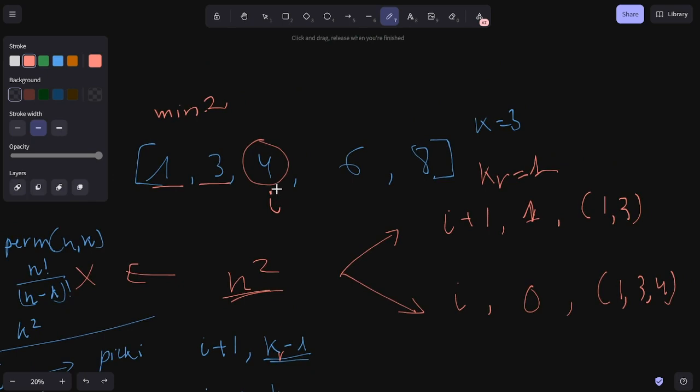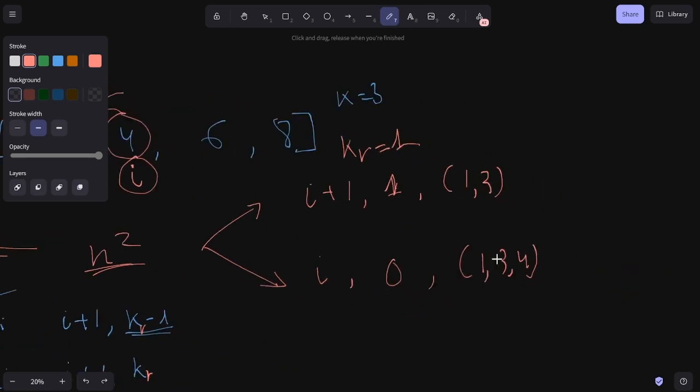And to do that, we have to compare I with every single number in the past, right? Every single number that has been picked. You can see here that right now the min is 3, but 4 minus 3 is 1, which is smaller than 2. So if you go in here, you want to put your current minimum difference to be 1. But if you do not pick it, then the current minimum difference is still 2, right?